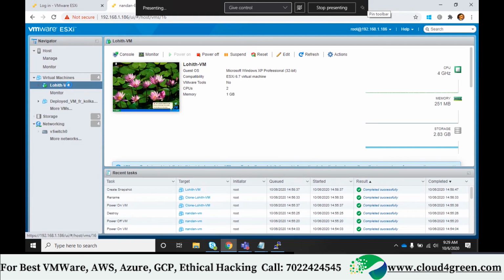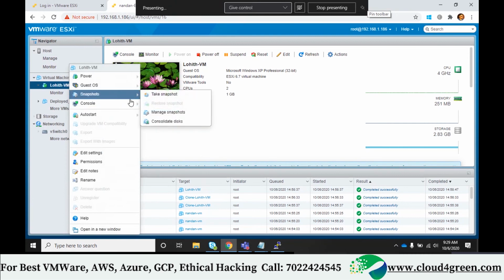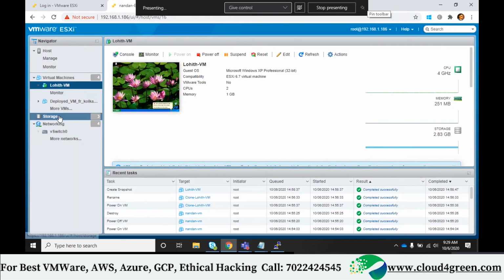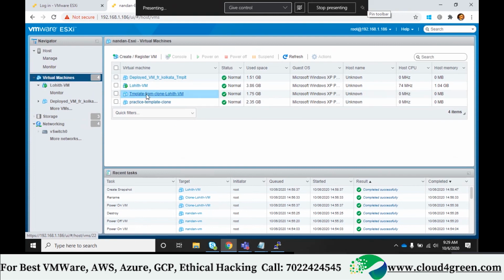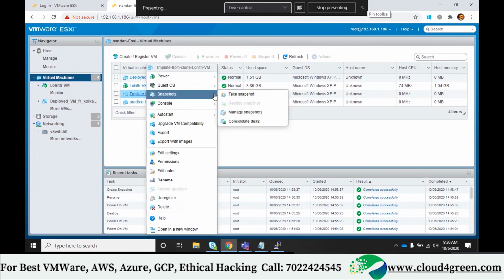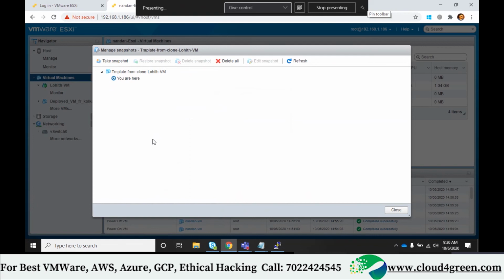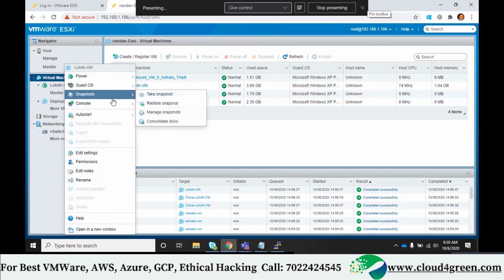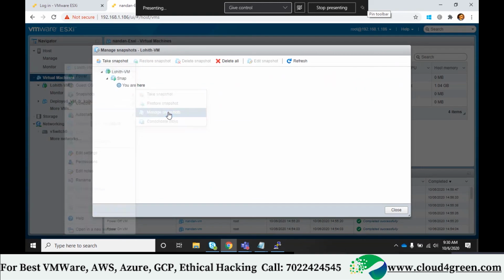See, right click, snapshots. Can you see something called manage snapshots? Here you can see if a snapshot is running or not. Can you see one green color running now? It says you are here. A machine which doesn't have a snapshot will not show that snap info. See now, the template VM doesn't have a snapshot. I'll go to snapshots, manage snapshots. Is it showing? No. A machine which has a snapshot will show like this. Understood? Yes, sir. Write down the interview question.